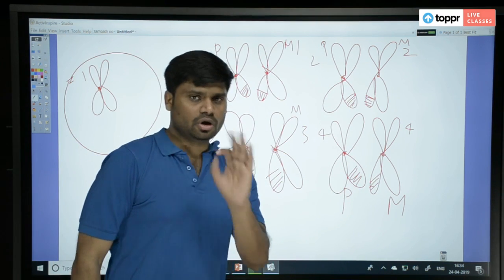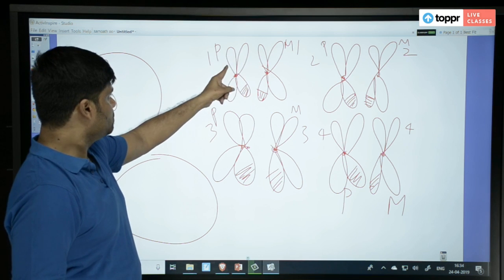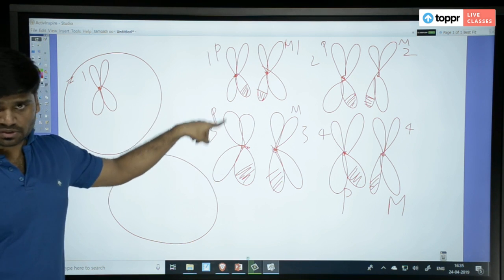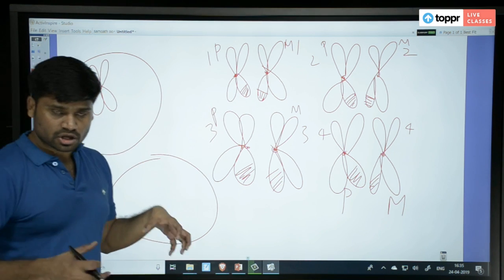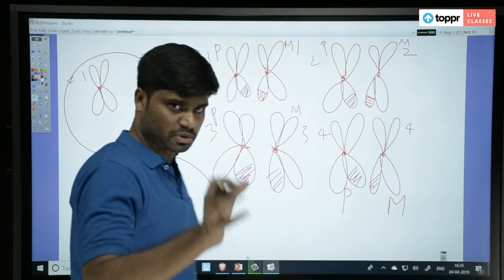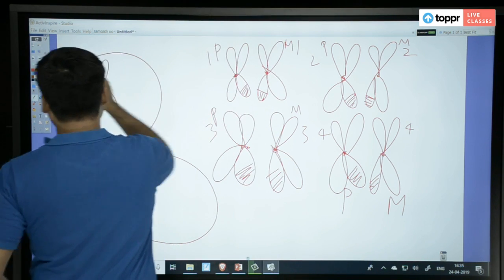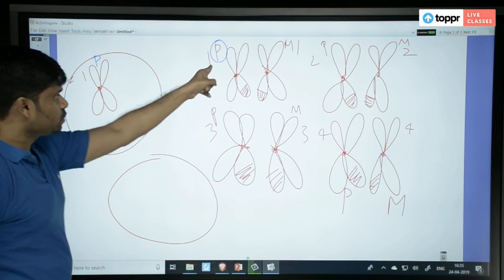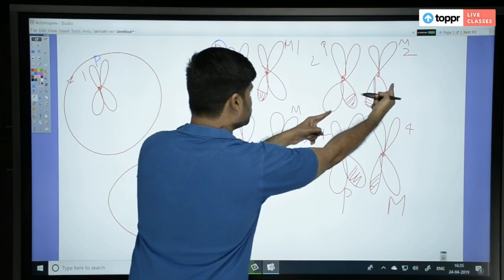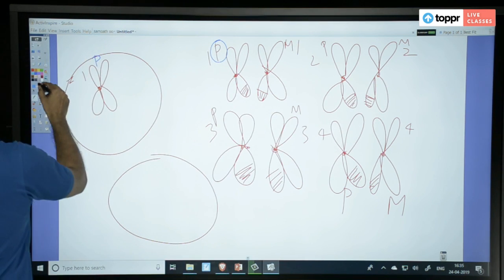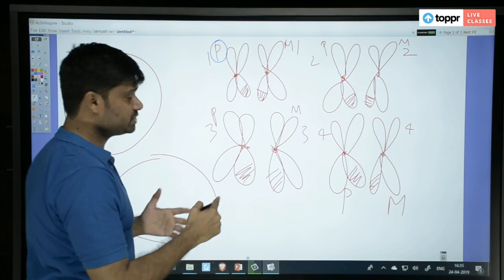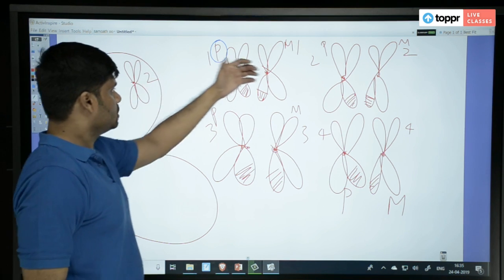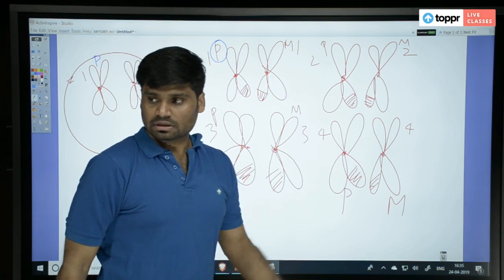Now my question starts to you, observe carefully. For the first chromosome, paternal chromosome went into this gamete. We can have 2 gametes out of this, right? Each will carry 4 chromosomes. We are talking about meiosis 1, at the end of meiosis 1. Question is, paternal chromosome entered here from chromosome number 1. Now from chromosome number 2 also you should get 1 chromosome. Which one will come is the question. This is chromosome number 2. Paternal will come or maternal will come? Tell me the answer.